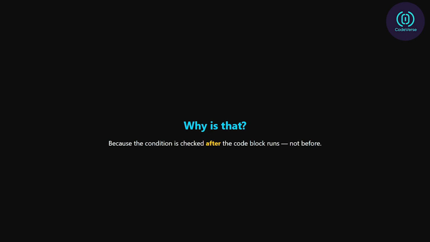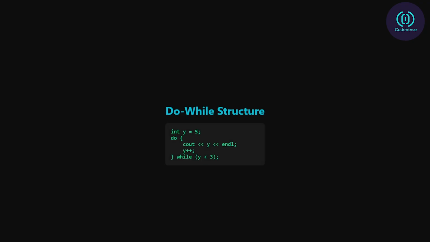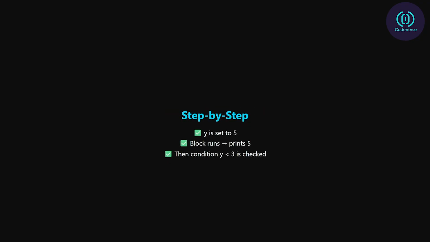Because the condition is checked after the code block executes, not before. Here's the structure: int y = 5; do { cout << y << endl; y++; } while (y < 3); Let's walk through it step by step. First, y is set to 5. The code inside the do block runs immediately, printing 5.